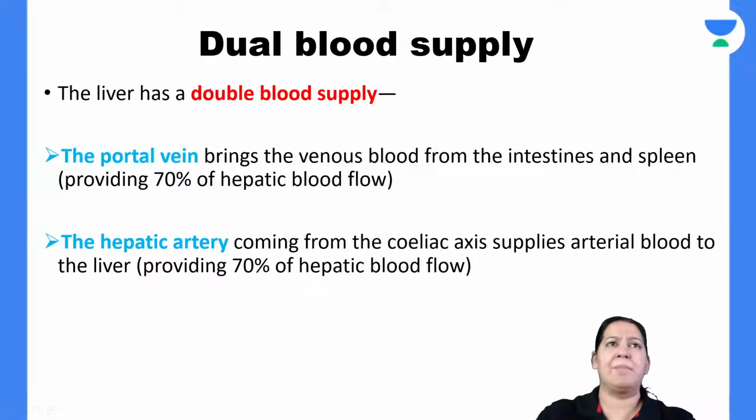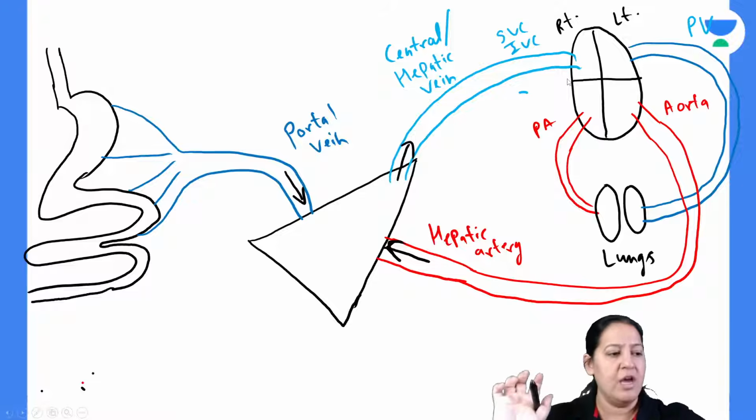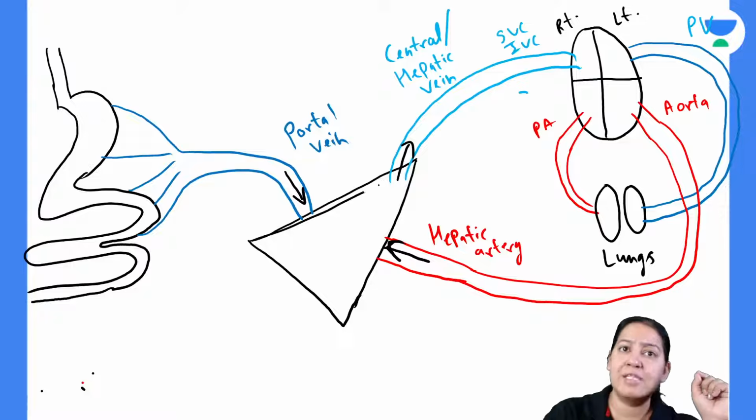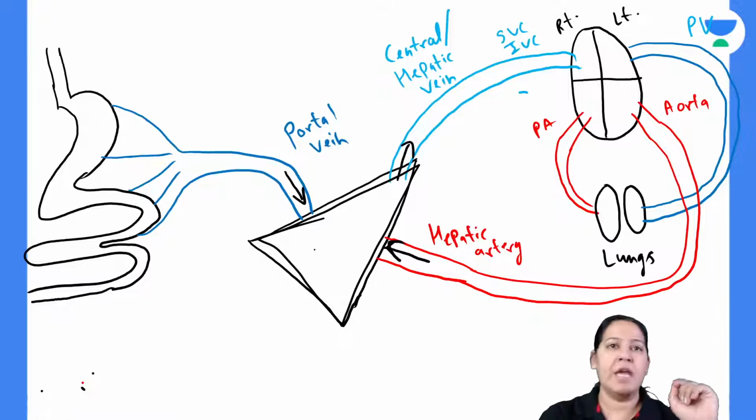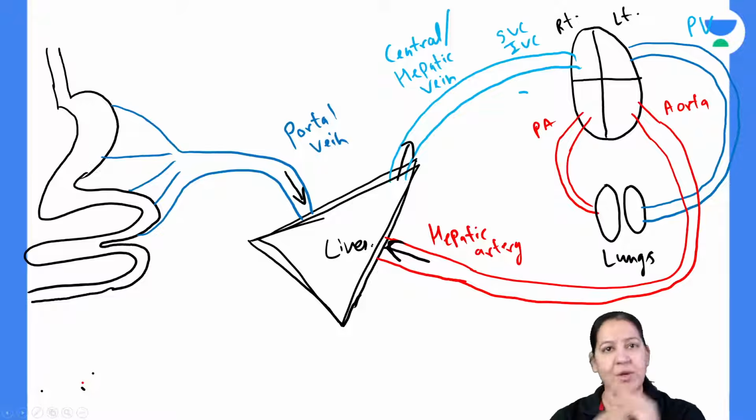Liver has dual blood supply. I'm not explaining you the dual blood supply. You already know, I guess. Everyone knows. Okay. For those who don't know, let me summarize. What is dual blood supply? To understand the portal triad, you should understand the dual blood supply. Can you see a liver? Yes, you all can see a liver. You know, all organs of the body receive pure blood from aorta. So liver is one of the organs.